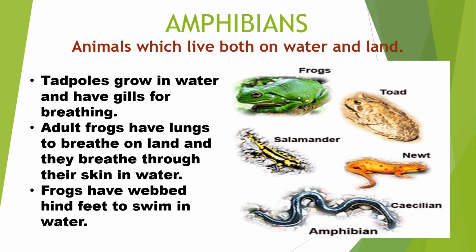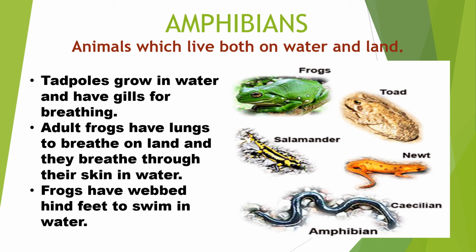These animals, because they live on both water and land, have a body structure that is a bit different from other animals. Frogs, toads, and salamanders are some of the amphibians, and you can see other animals also in the picture. These are also some of the amphibians.